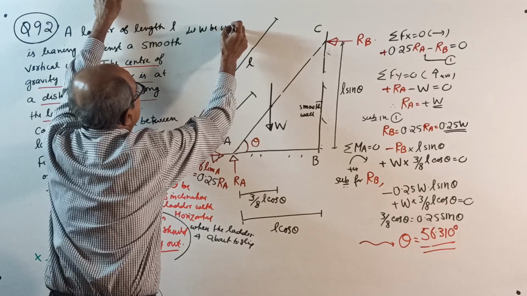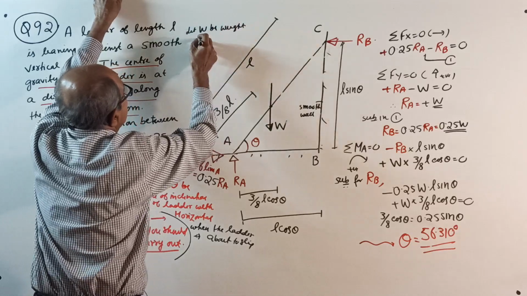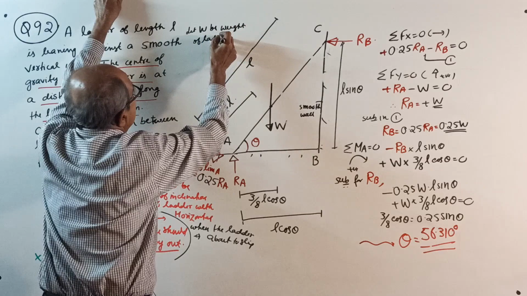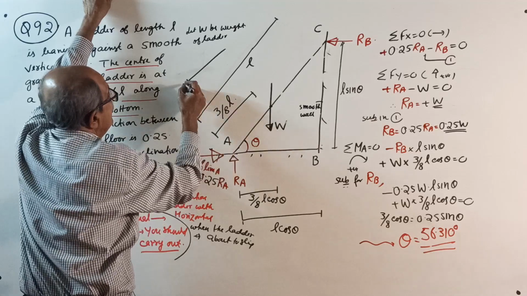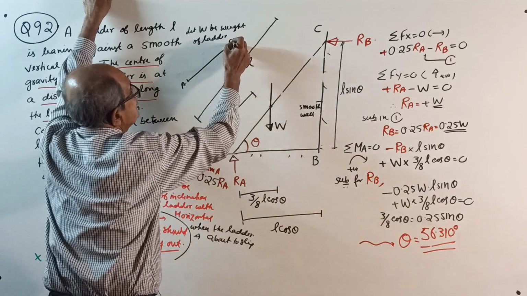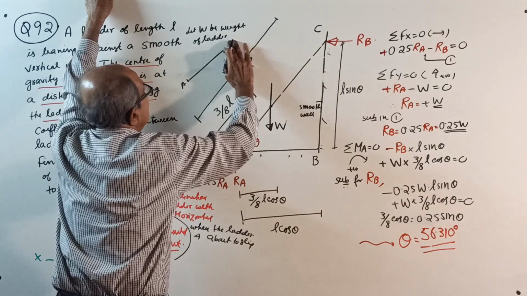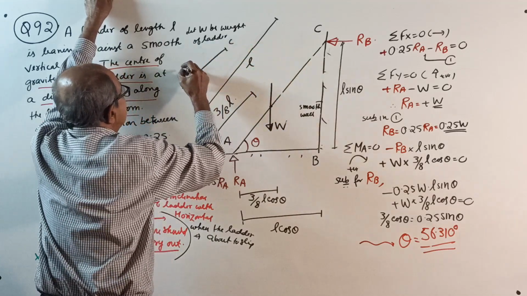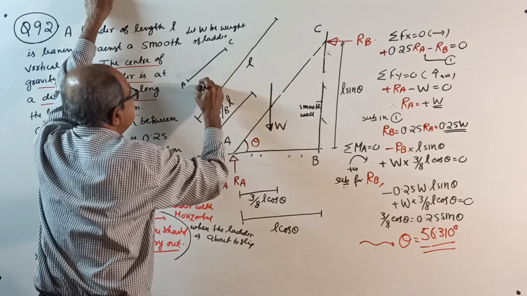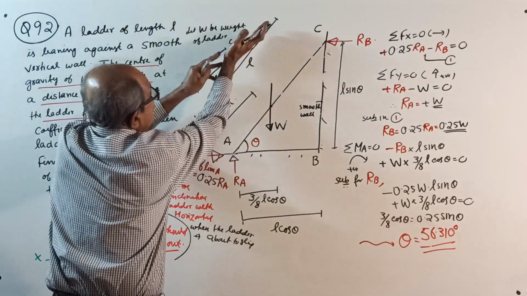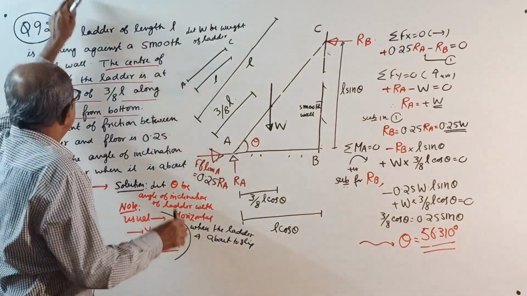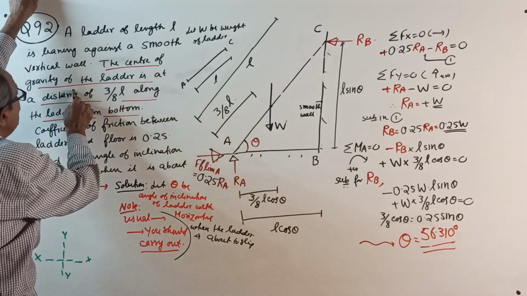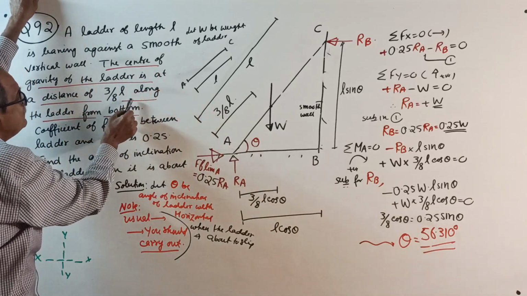Now this is the ladder A to B, A to C, and this length is L. Separate sketch you write, small sketch, L. They told center of gravity of the ladder is at a distance of 3 by 8 L.